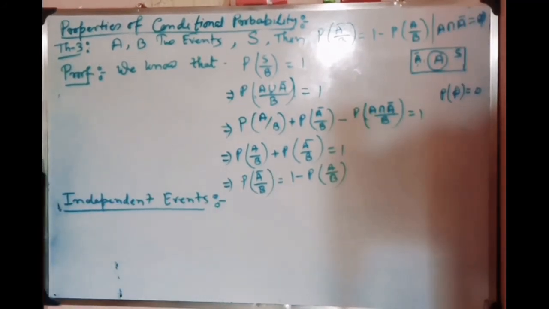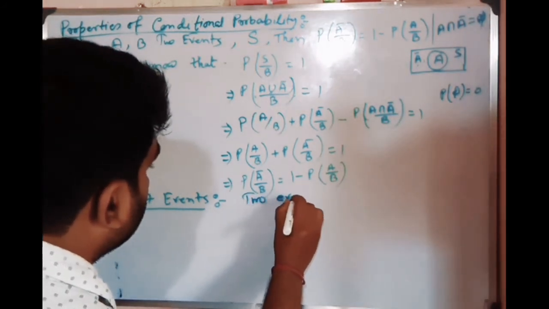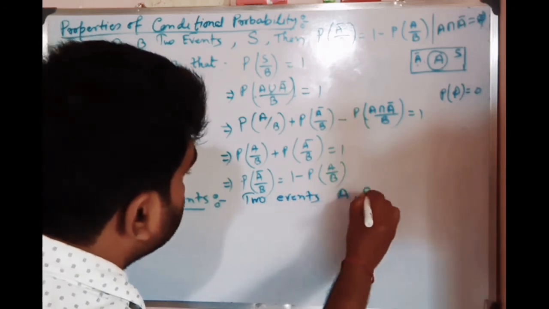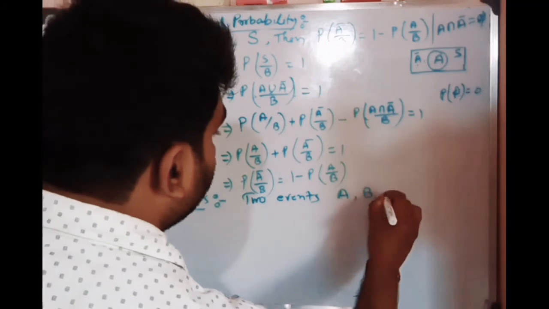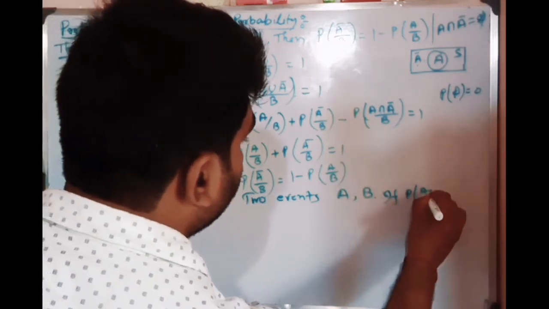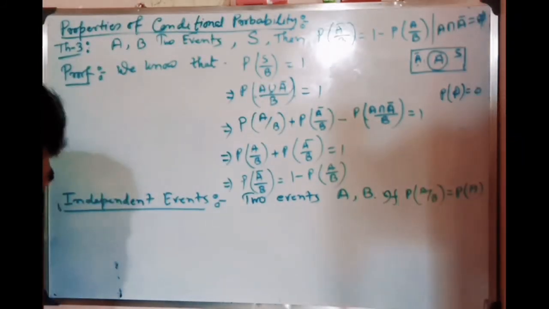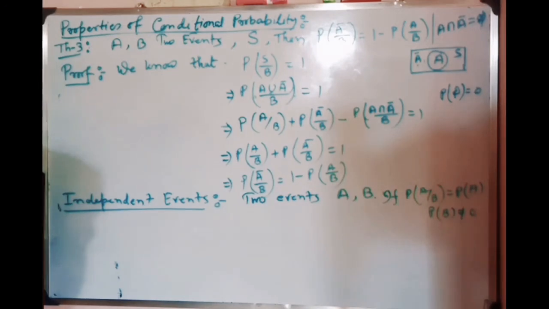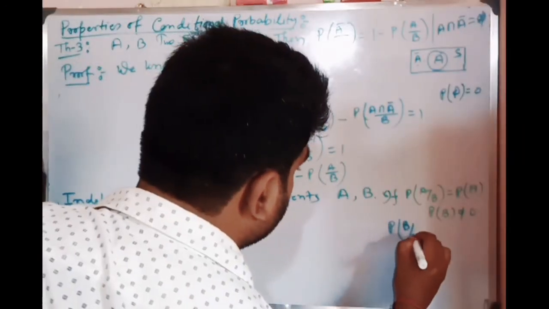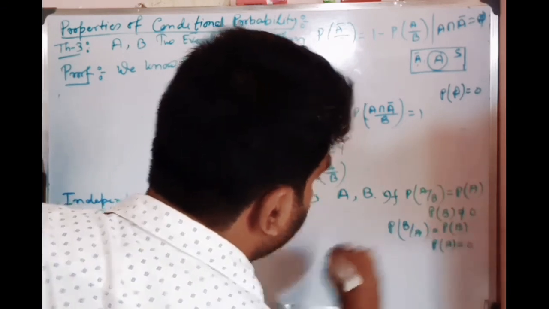The independent events. Now if we take two events A and B, then they should be called independent if P of A by B is equal to P of A, and P of B, obviously P of B not equal to 0, and P of B by A is equal to P of B, where P of A not equal to 0.